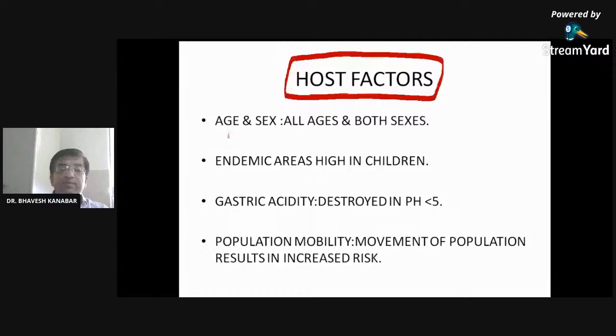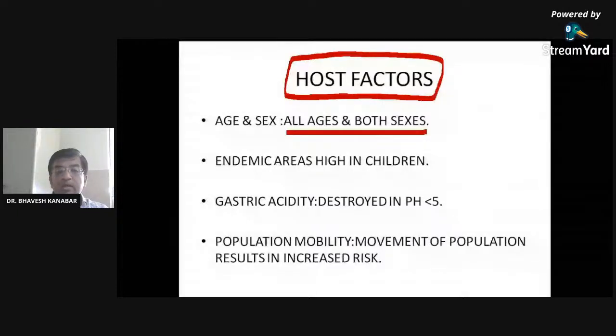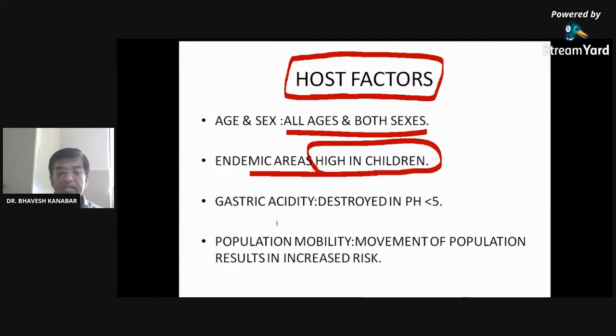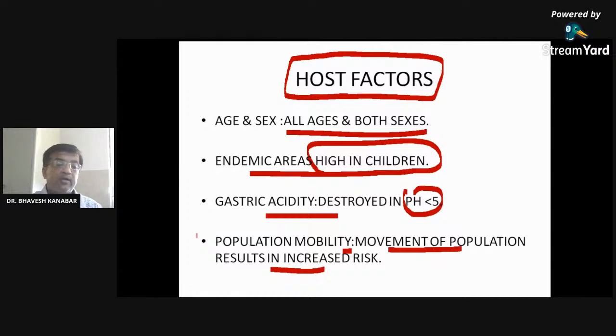All ages and both sexes are affected equally by cholera. Right? I have asked the question back: what is the appearance of stool? How does the stool look in cholera? In an endemic area, there is a high incidence of cholera seen in children. Gastric acid can destroy Vibrio cholerae organisms if the pH is less than 5. It is there in our stomach. Because of population mobility, the movement of the population, it can result in increased risk. This is a common factor, called migration. Migration may lead to an increased risk of epidemic in the area where people have migrated.